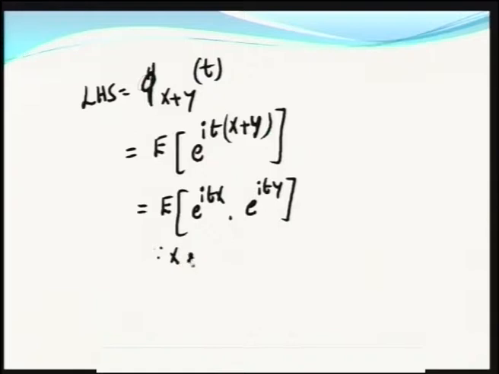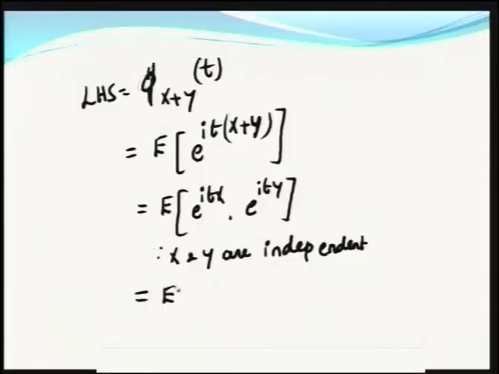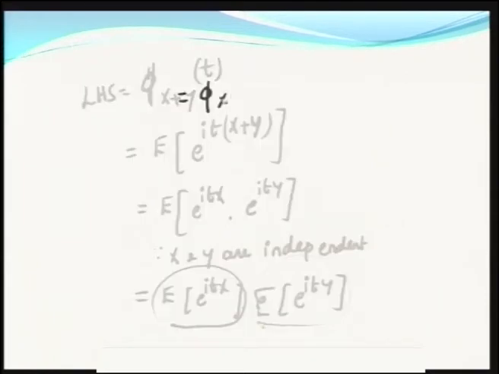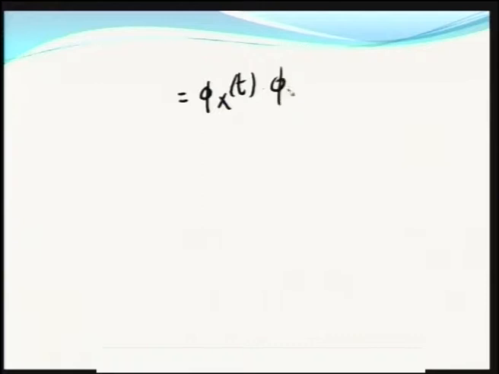Since X and Y are independent, only if it is independent you can use the property of independence of probability functions, then we can split this expectation. This can be written as the expectation of e^(itx) into the expectation of e^(ity), and this particular part is φx(t) and this particular part is φy(t), which is equal to φx(t) into φy(t).